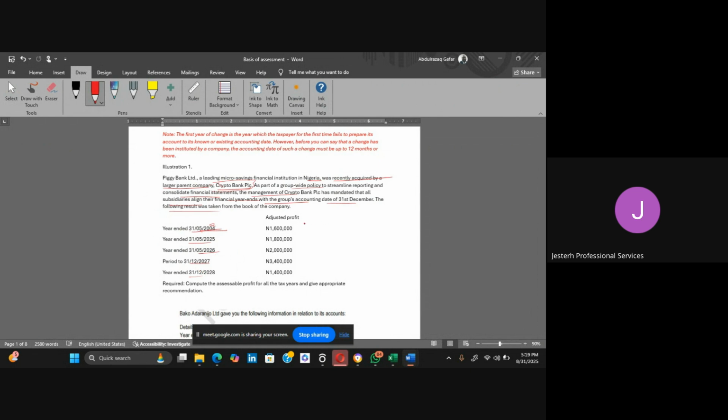So from the information that we have here, when was the change of the accounting dates? What year did the entity decide to change the accounting year date? 2027. Exactly, 2027. So this is when the entity decides to change the accounting year end. So let me copy this so that we can do our computation.